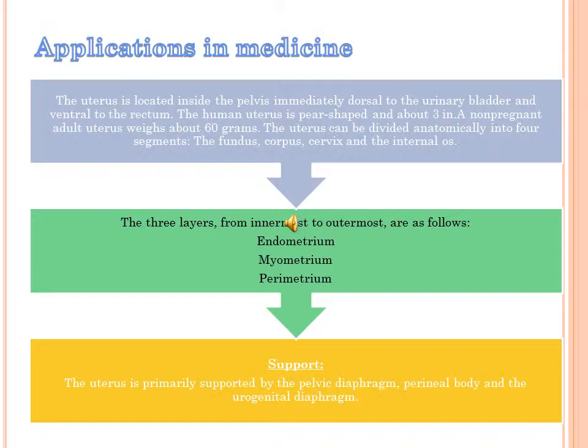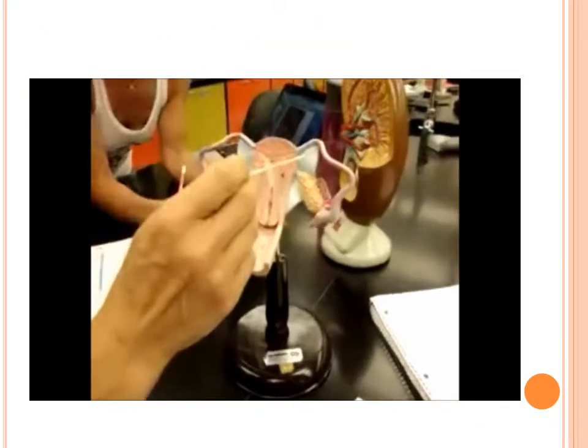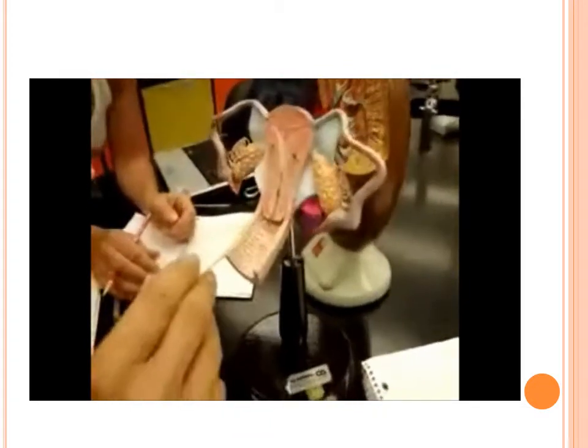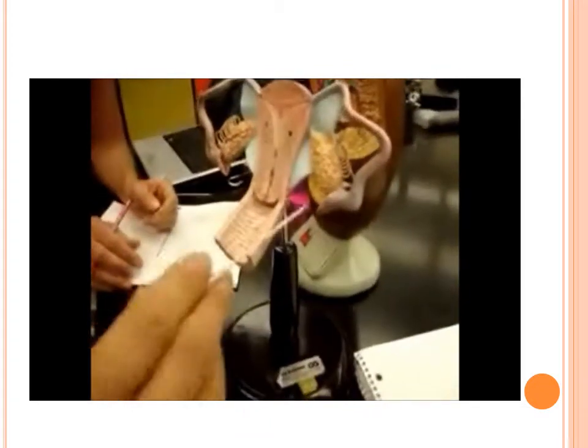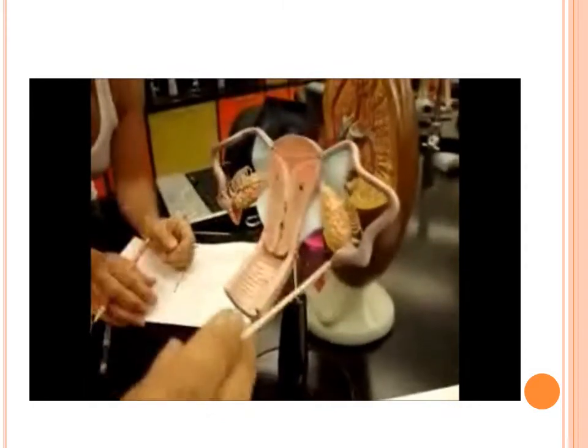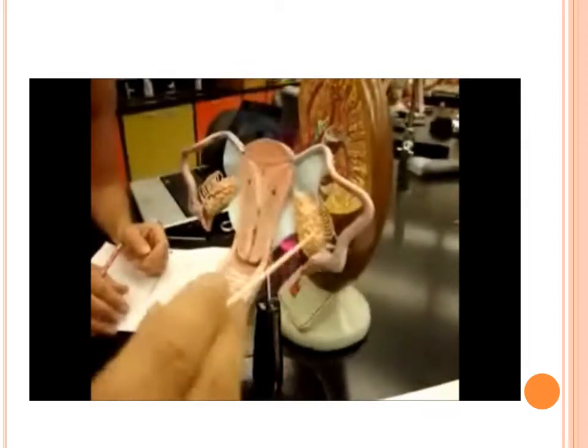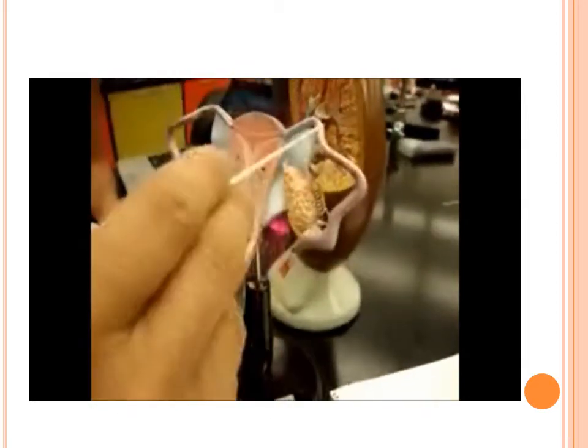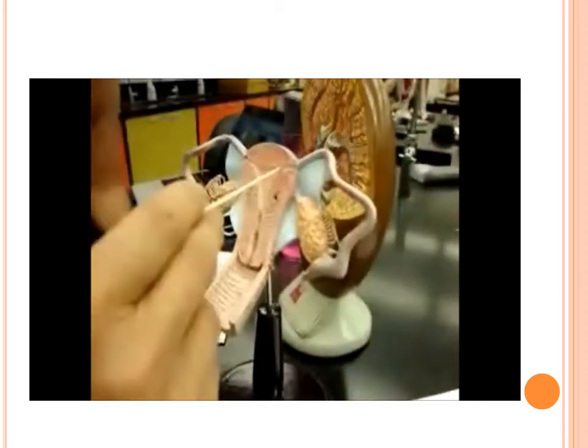Support. The uterus is primarily supported by the pelvic diaphragm, perineal body, and the urogenital diaphragm. Okay, this is the broad ligament, the fundus, body, isthmus, cervix, uterine cavity, internal os, cervical canal, external os, posterior fornix, rugae in the vagina, uterine artery, ovary, ovarian artery and vein. This is the oviduct, infundibulum, fimbriae, ampulla, isthmus, intramural portion.